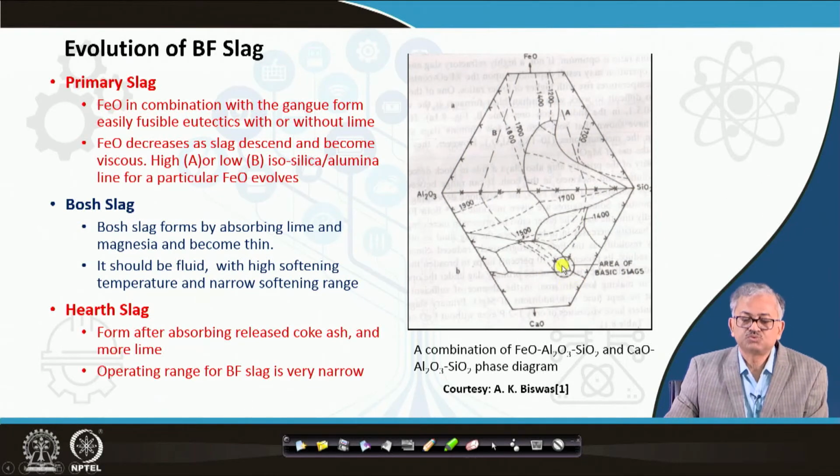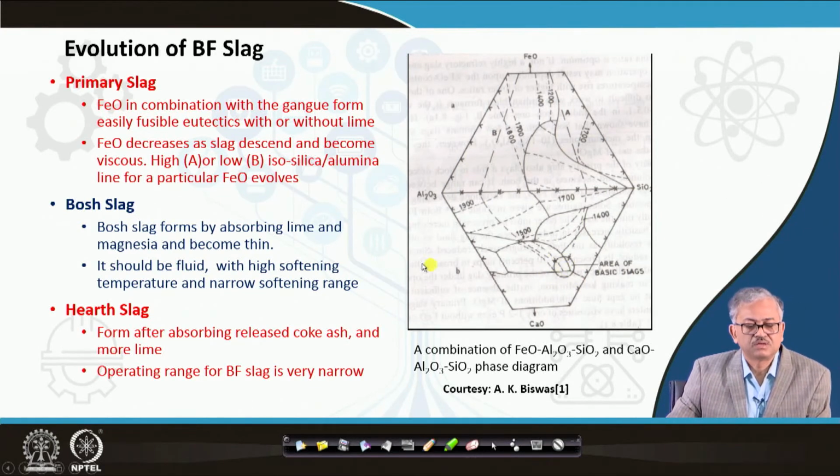So what I am saying, 1:1 ratio. So here the basicity is 1. So this is the hard slag. Finally, you are coming to this slag. So this is the way it evolves.